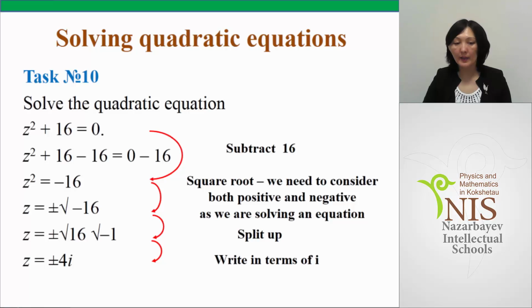To find z, we should take the square root from both sides. So z is equal to plus minus square root of minus 16. We will write minus 16 as the product of minus 1 and 16. We know that square root of minus 1 is equal to i, and square root of 16 is equal to 4. So the final result, the solution of the given quadratic equation, is z is equal to plus minus 4i.